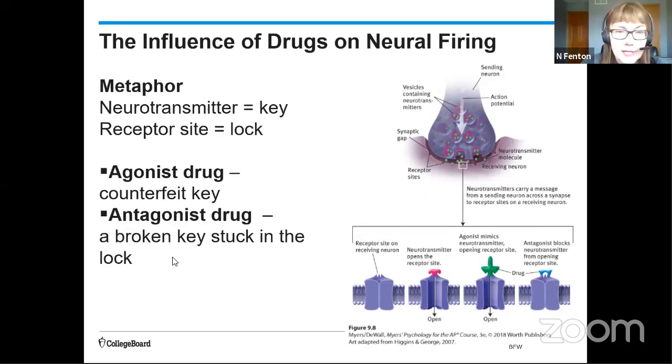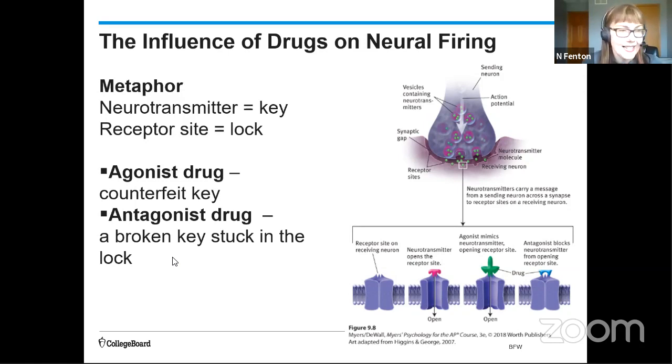So in this image on the right, you can see at the top the terminal button of the presynaptic neuron, the sending neuron. And in there, you see those little bubbles with the little green circles. Those are synaptic vesicles, and the little green circles are representations of neurotransmitters. And that black area right there is really tiny. That's the synapse between the sending terminal button and the receptor sites on the dendrite of the postsynaptic neuron.